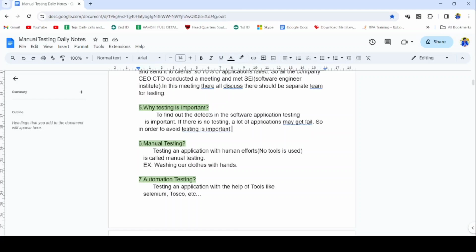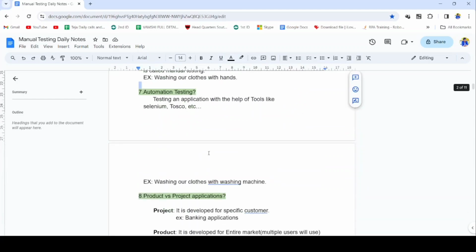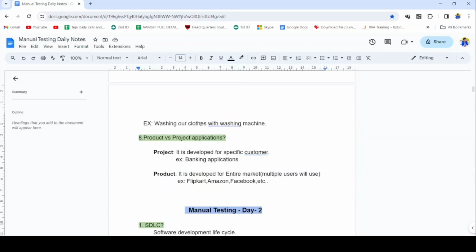Next, automation testing. Testing an application with the help of tools like Selenium, Tosca, JMeter, etc. Selenium is one of the automation tools. Tosca is one of the automation tools. The best example is washing our clothes with a washing machine. Here the washing machine is one of the tools.